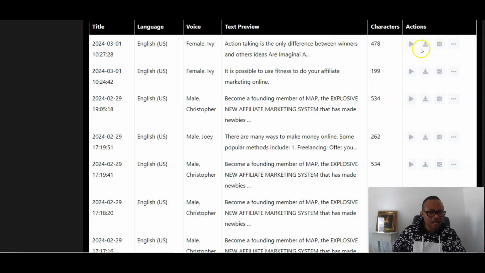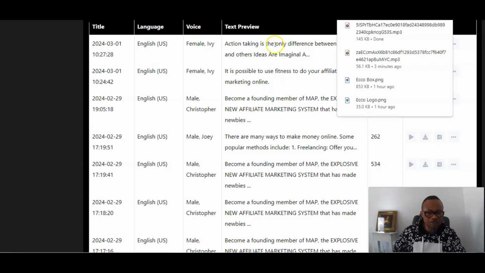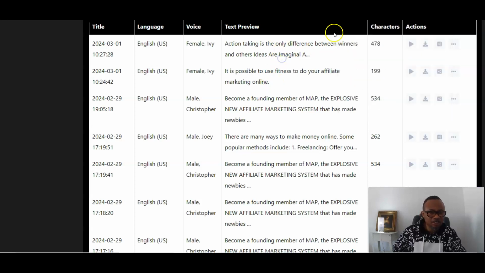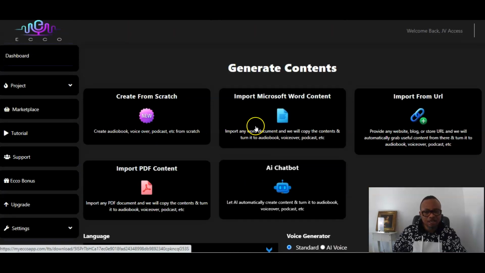Okay, and now I can actually download it, and it's going to do the job there. So it's downloading. I'll show you. This is downloading. So it's already there, as you can see. Now that's about importing your Microsoft Word.